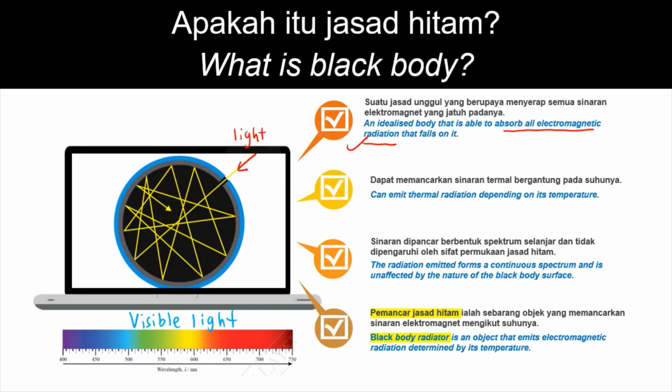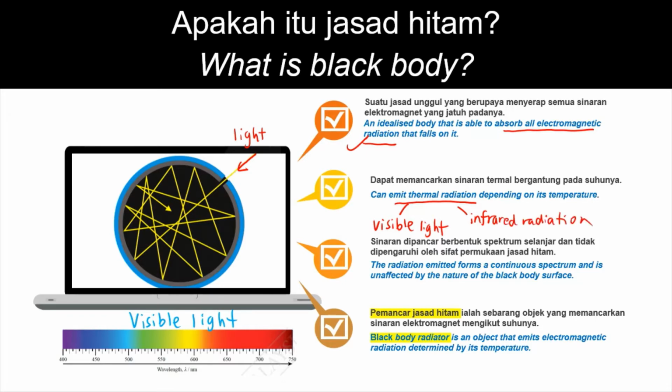Black body can also emit thermal radiation depending on its temperature. Thermal radiation is electromagnetic radiation that includes the radiation that human eye can see, for example, visible light. It also includes the radiation that human eye cannot see, for example, infrared radiation.